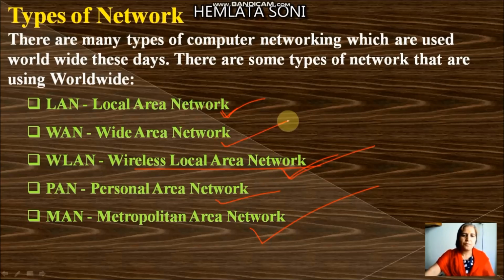And last type of and bigger network is wide area network. Wide area network is bigger than all other networks. You know WAN network, that is the internet. Many other kinds of wide area networks are available. We will discuss in next slides.